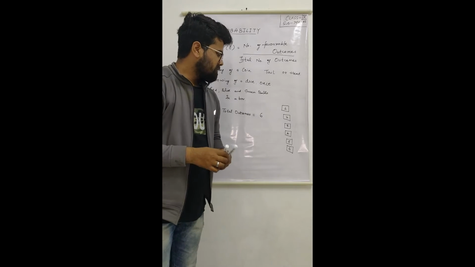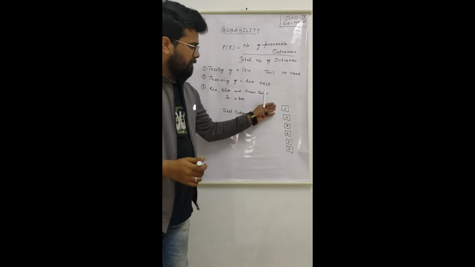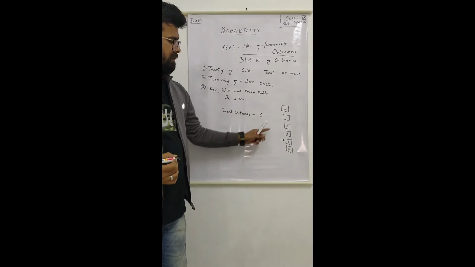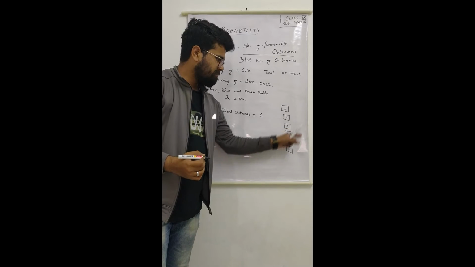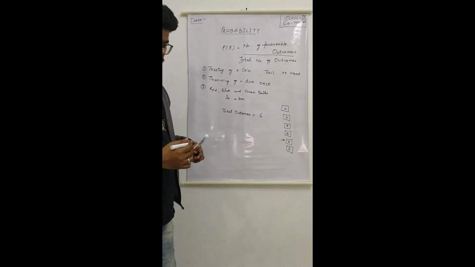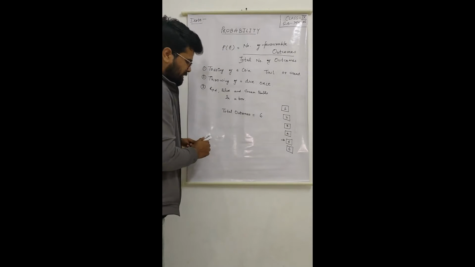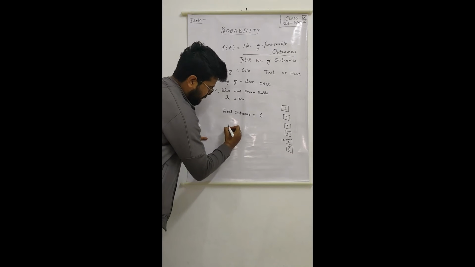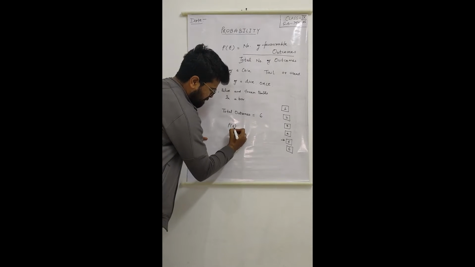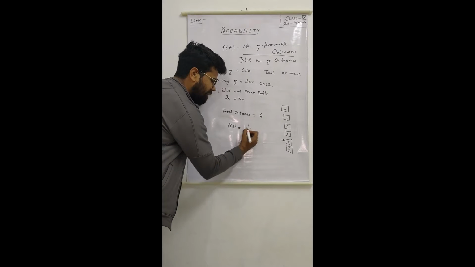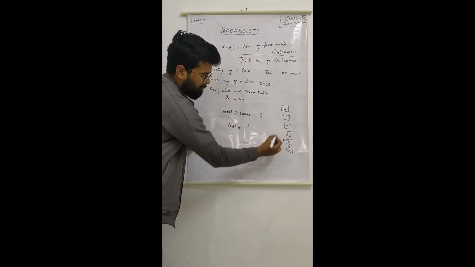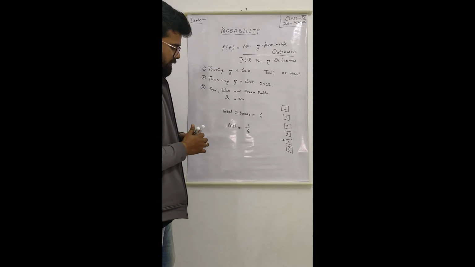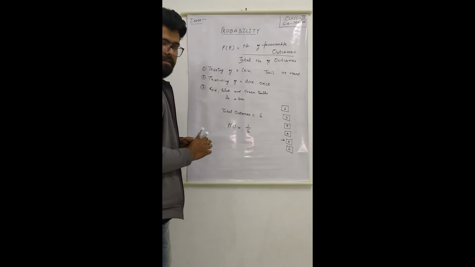Let us suppose that we have to find the probability of getting 5. How many times does 5 come in all the possible outcomes? Only once. So the probability of getting 5 will be 1 divided by the total number of outcomes, that is 6.